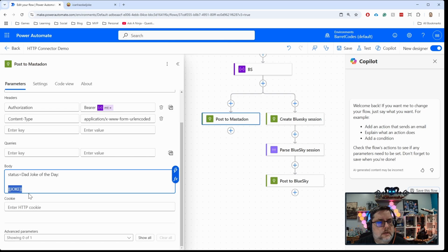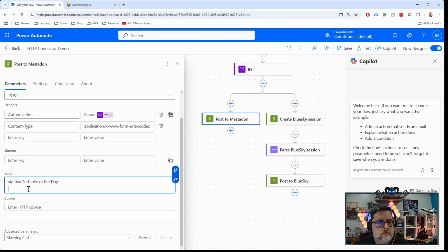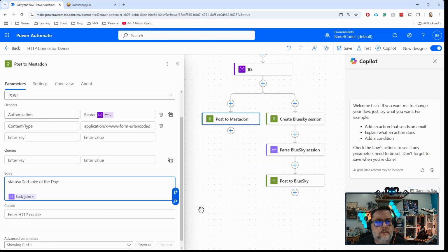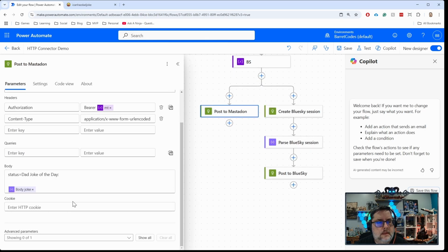So I've got this part here. I've got dad joke of the day. I've got a couple of new lines. I'm going to replace that with the output of the parse JSON. So I go up here to my parse JSON and body joke. And then you can see, I've got my other parameter here that I don't need.